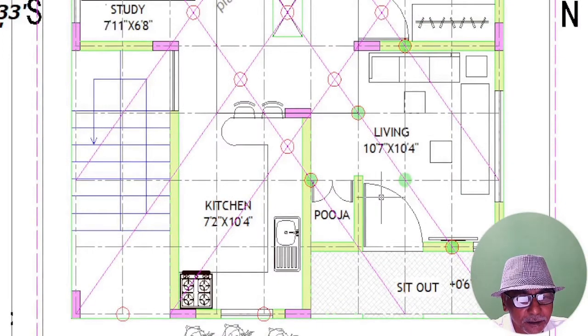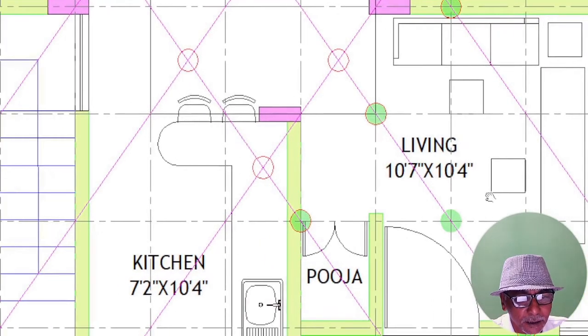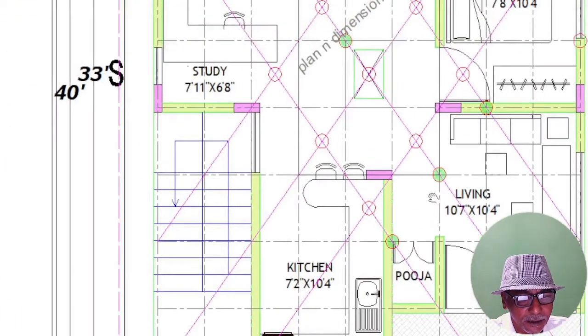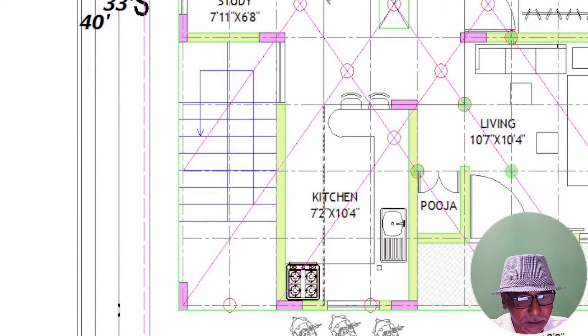Once you enter the main door, you can have one living room here, 10 feet 7 inches by 10 feet 4 inches. You can see the furniture layout. With your TV cabinet, you have this cross ventilation. And coming back, you have this puja, a very ideal place for puja. Next, coming back to this kitchen in the southeast corner, you can see the platform.